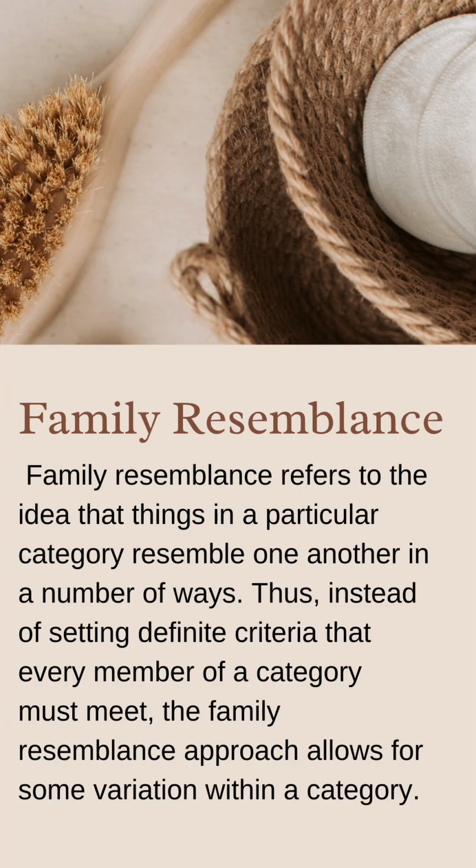It means that to overcome the limitation of the definitional approach, we accommodate something called family resemblance, which refers to the idea that things in a particular category resemble one another in a number of ways. So instead of certain definite criteria that every member of the category must meet, family resemblance allows for some variation. Let me explain that.